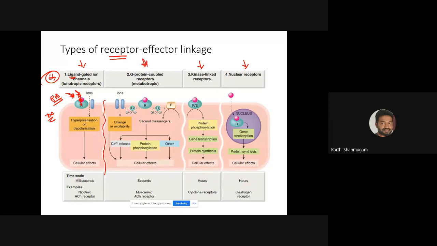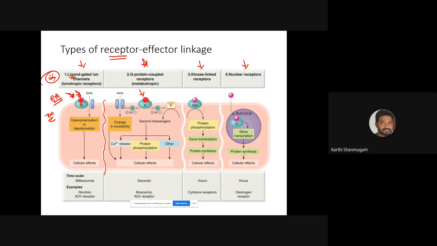The second class is slightly different: the G protein coupled receptor. The principle is the same, there is not much difference, but it is not an ion channel. The messenger molecule comes and binds to the receptor and transfers the information to the receptor.